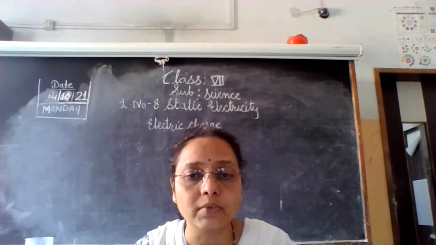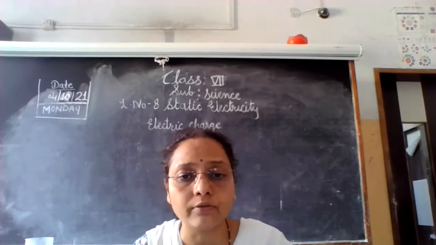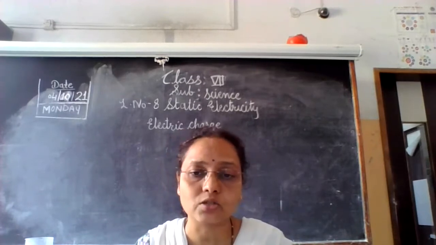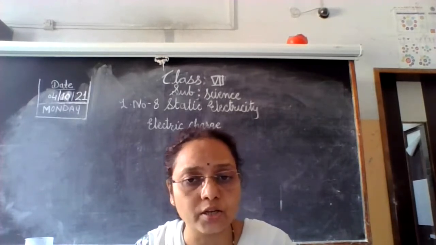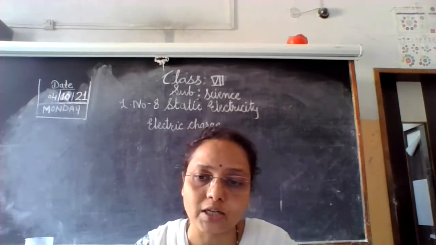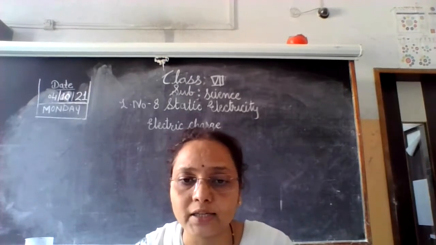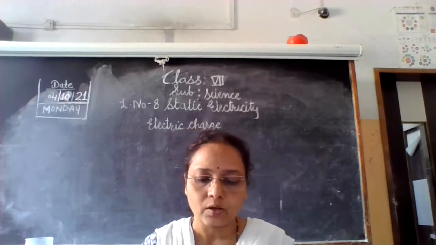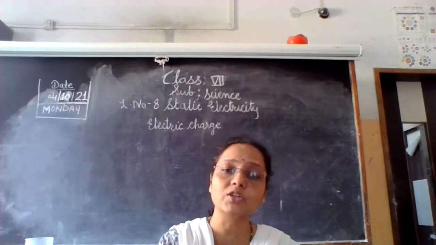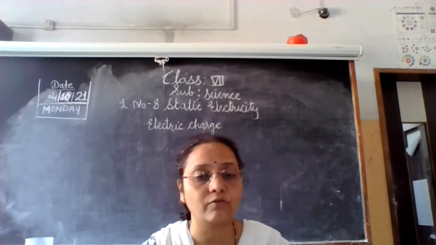When the total number of protons is equal to the total number of electrons, the charge is neutral. If there are as many positive charges as negative charges, the charge on the object is neutral.